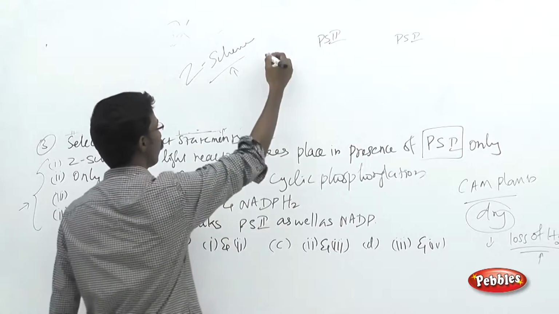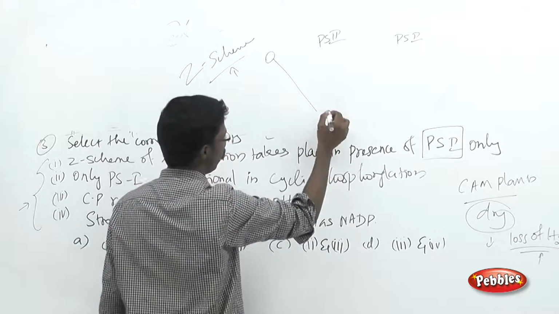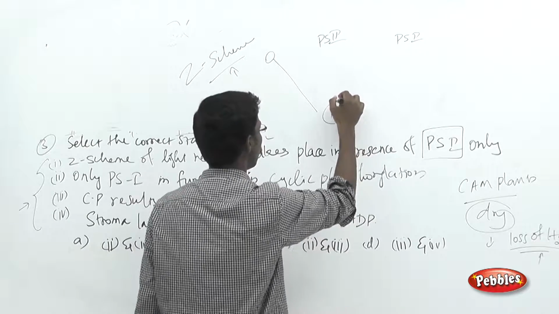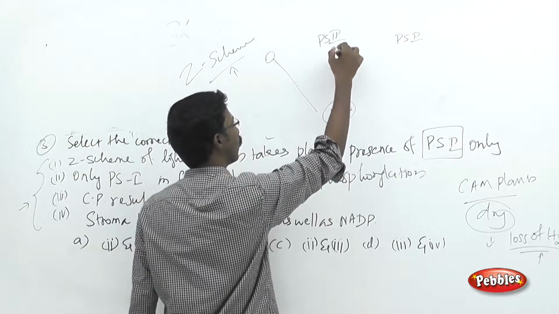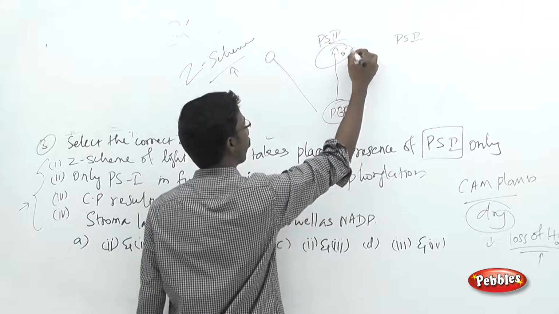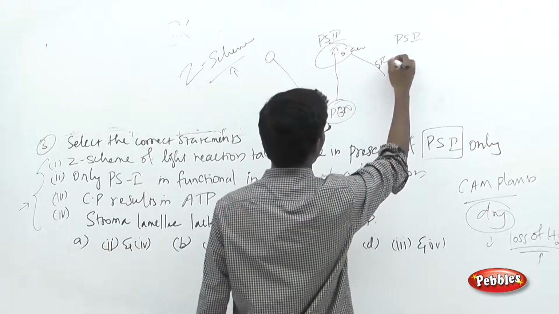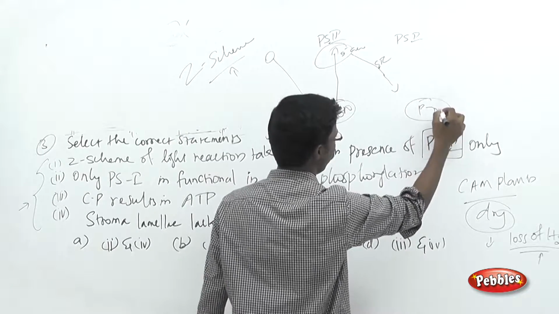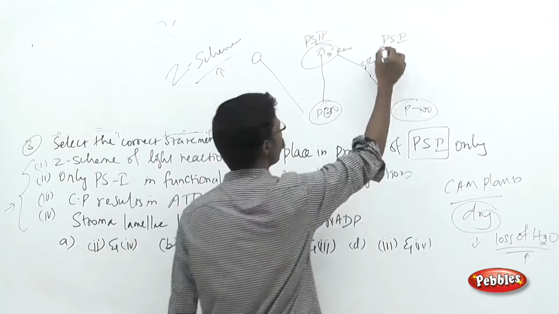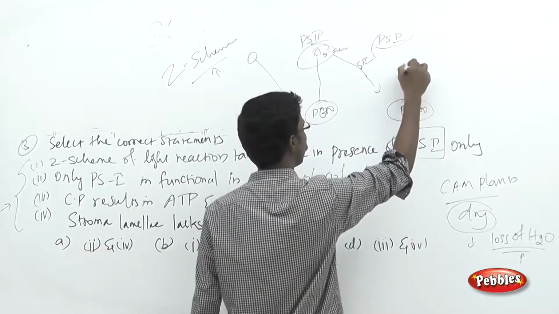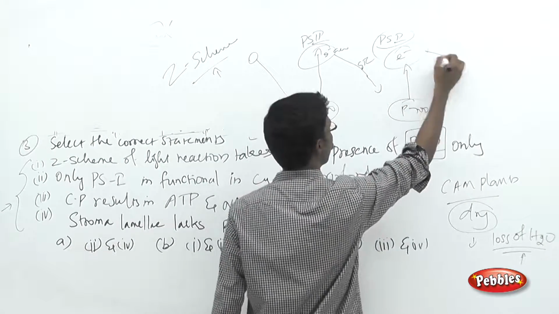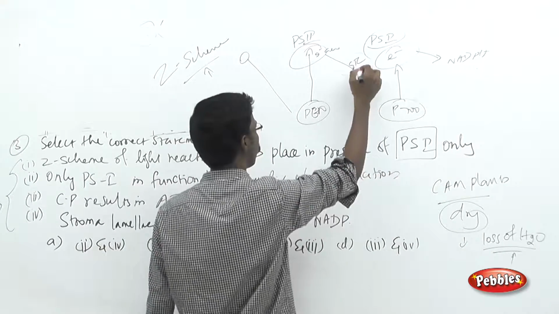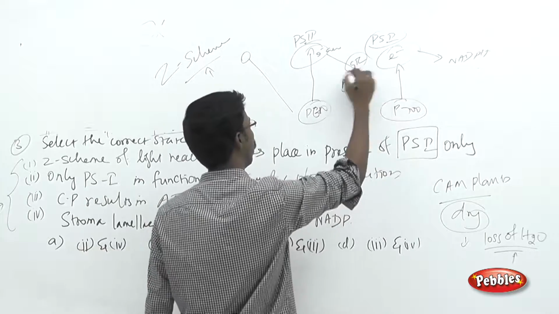As I told you in the previous question: light, then photocenter P680, and the excitation, the electron acceptor, then the electron transport chain, then again the next photocenter. In case of PS1, the electron excitation, electron acceptor, then the formation of NADPH, and in case of the electron transport chain, the formation of ATP.